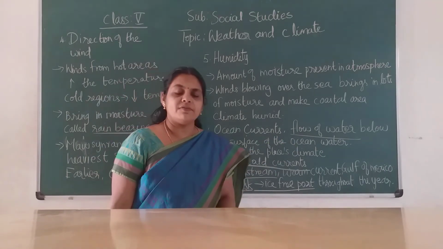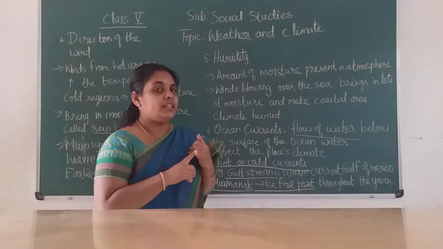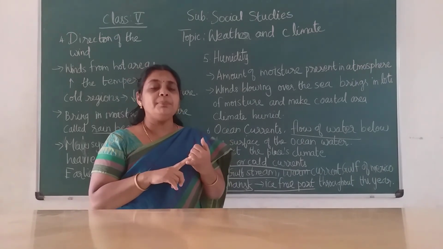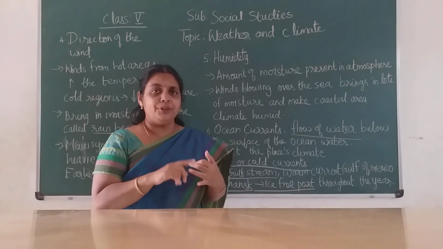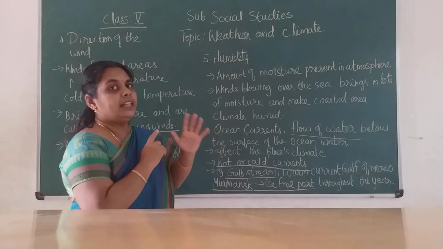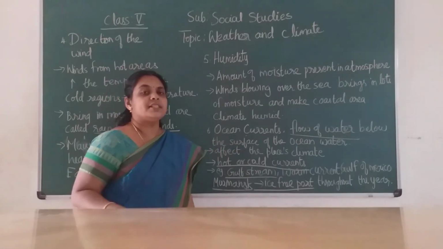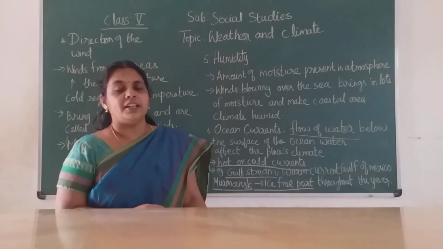So there are 6 factors which affect the climate. The first is distance from the equator, then altitude, distance from the sea, direction of the wind, humidity, and one more, ocean currents. These 6 factors affect the climate, children.